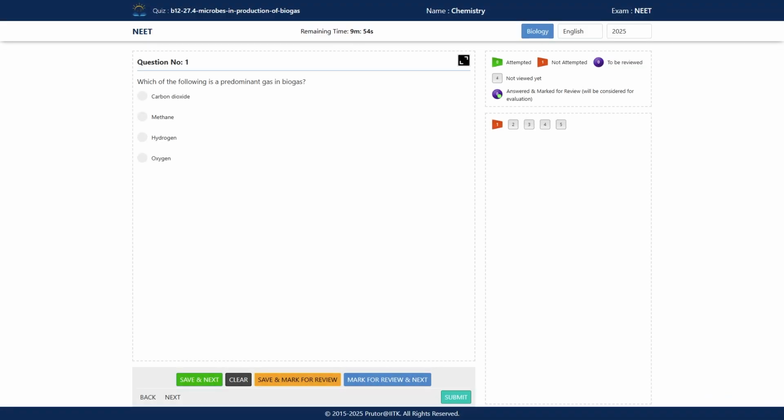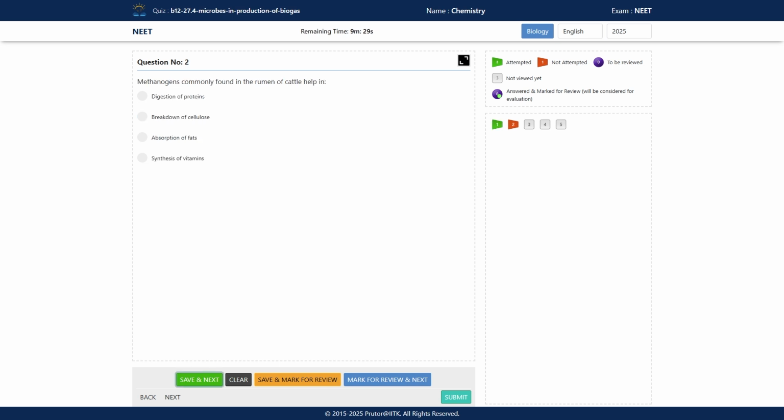All right, with this we have discussed the theory. Now let's discuss some DPP related to these topics. First question: which of the following is the predominant gas in biogas? Options are carbon dioxide, methane, hydrogen, and oxygen. What is the correct answer? The correct answer is methane. Methane is the major component of biogas. Methane is produced by the methanogens, which are anaerobic bacteria.